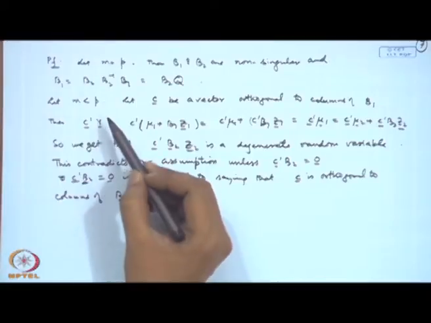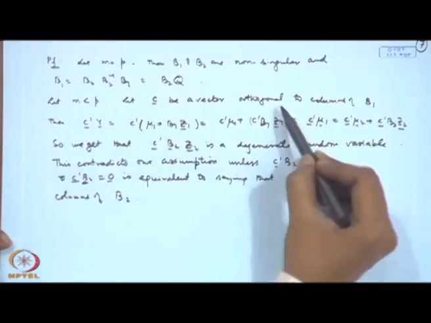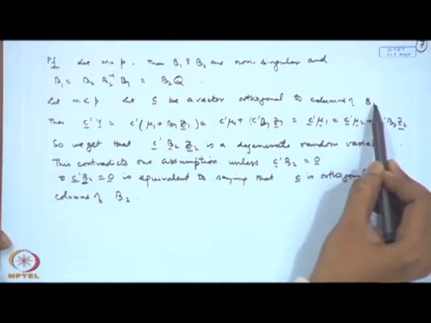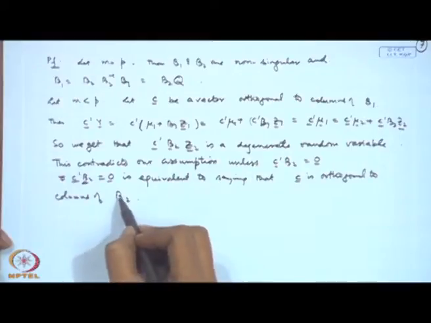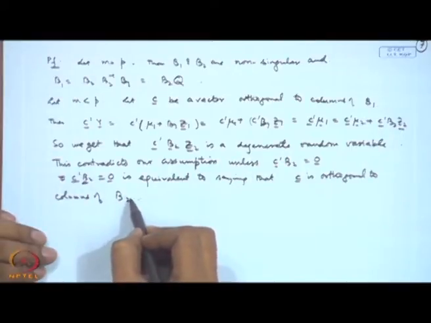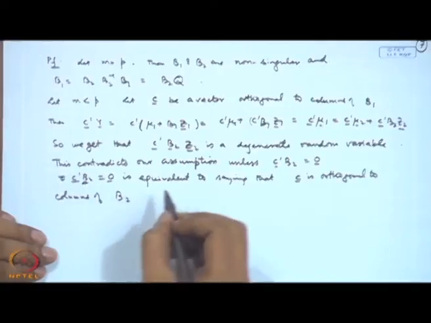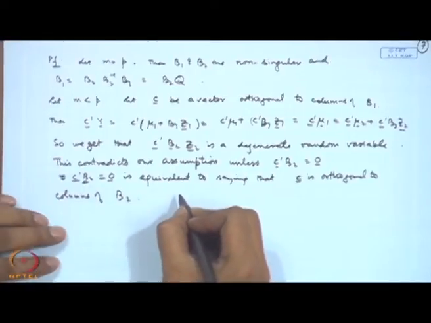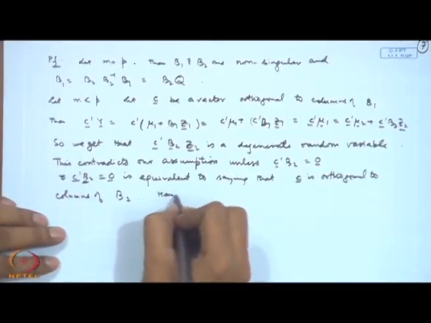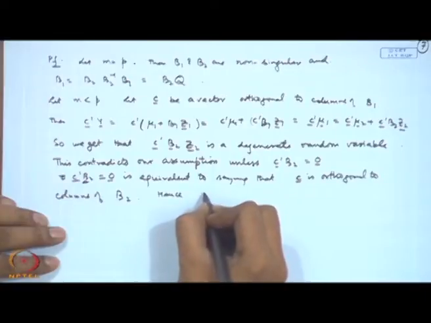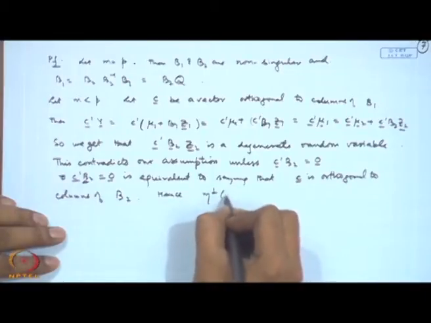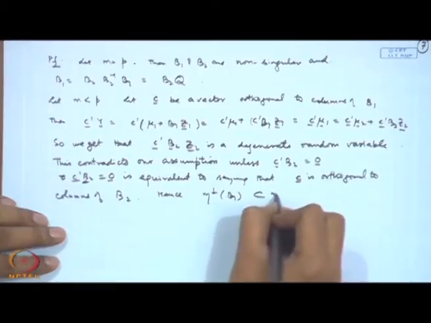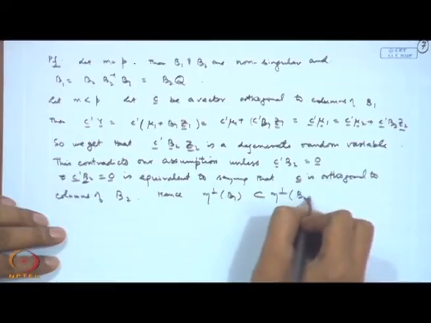Now, let us look at this. I started with C to be a vector which is orthogonal to the columns of B1, and I am able to prove that C is now orthogonal to the columns of B2. So, this means that the orthogonal column space of say B1 is a subspace of the orthogonal column space of B2.